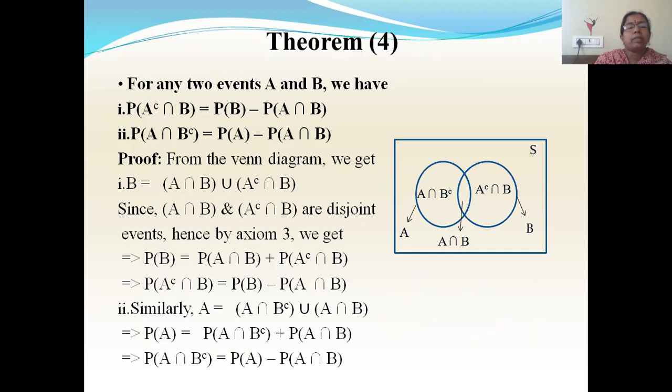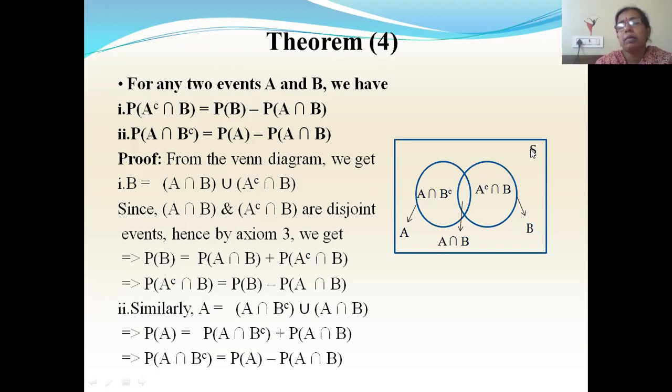Next, fourth theorem. For any two events A and B, we have P of A complement intersection B equal to P of B minus P of A intersection B, and P of A intersection B complement equal to P of A minus P of A intersection B. These are any two events. He is not telling whether they are disjoint events or what. So to prove this theorem, we will consider this Venn diagram.